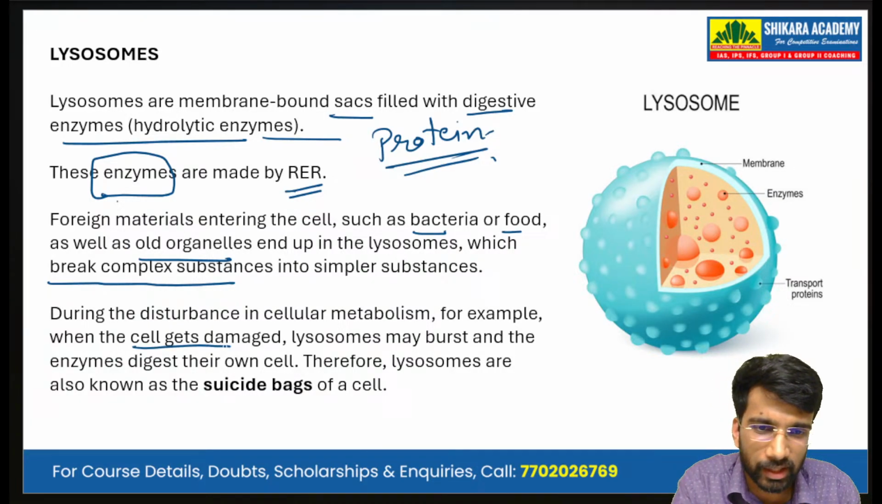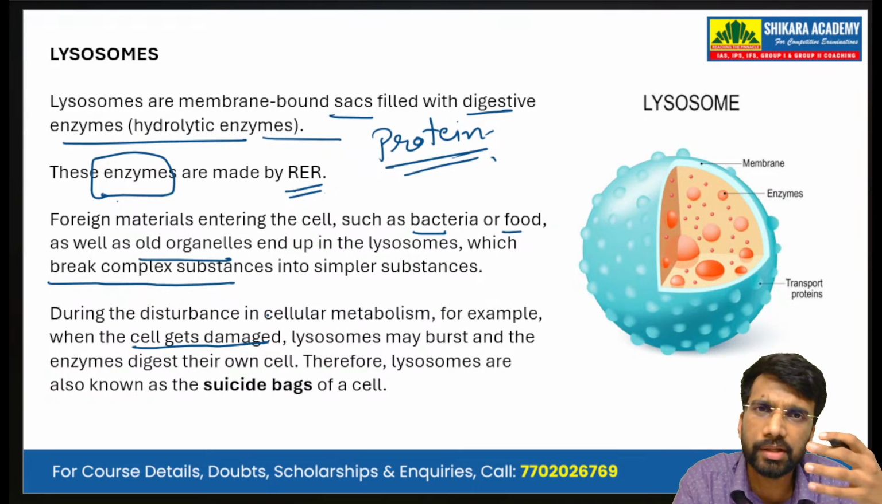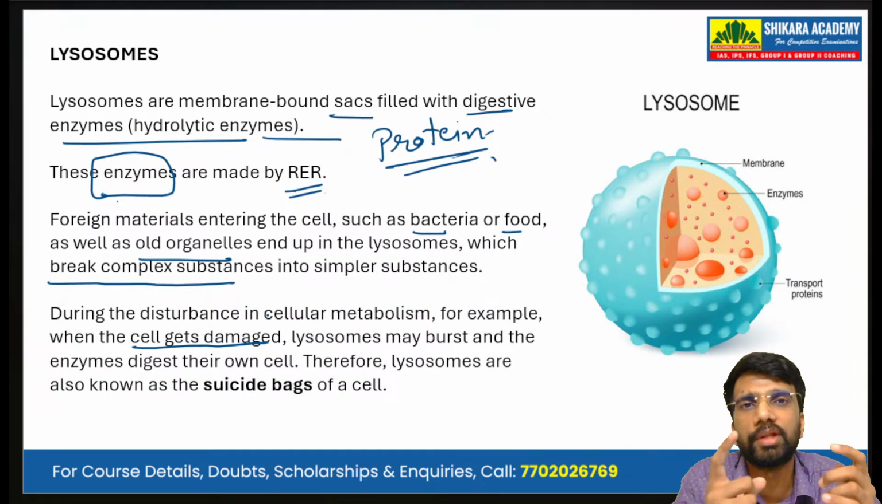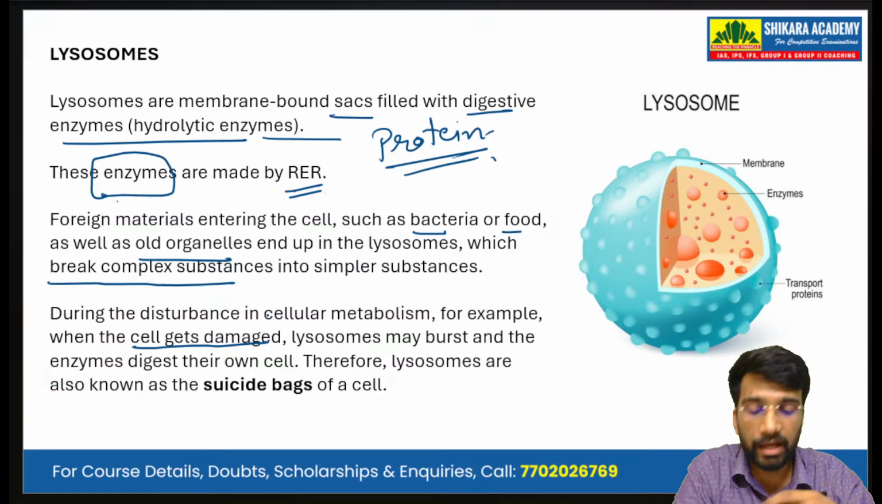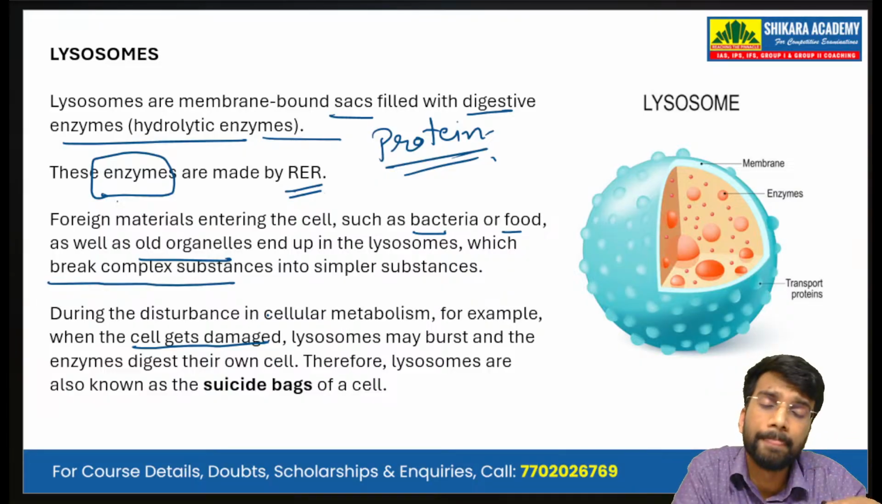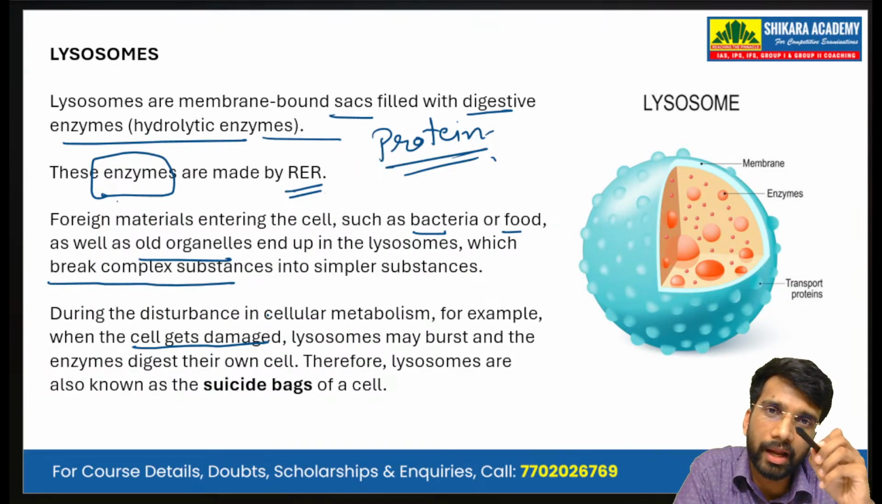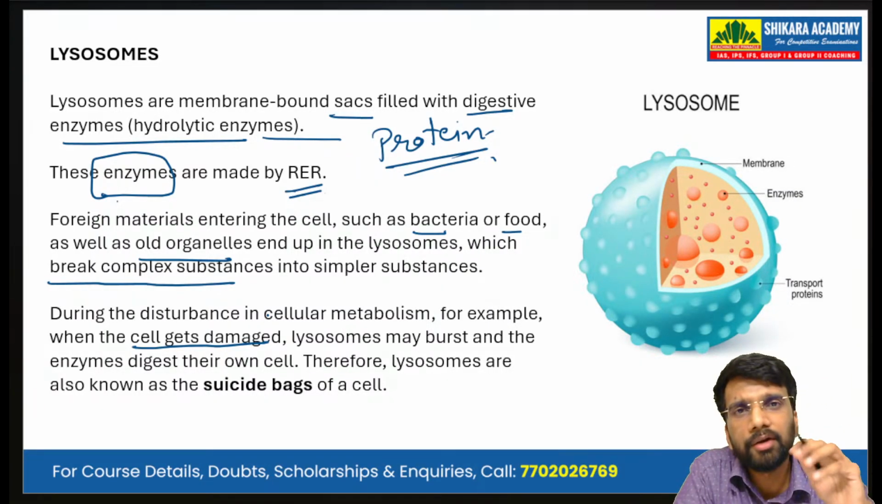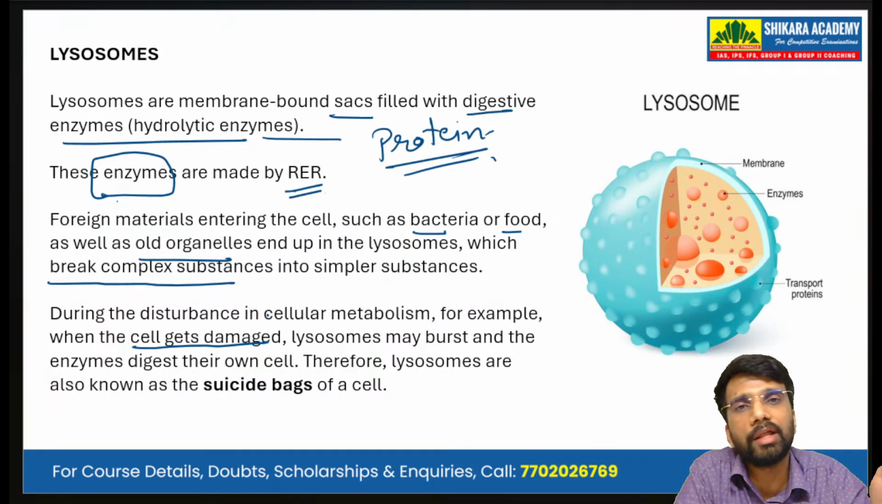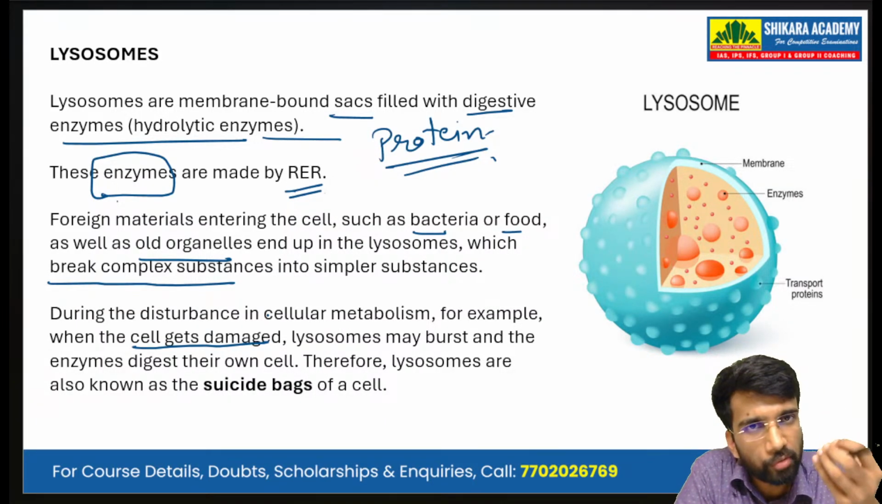For example, if due to some reasons the cell gets damaged, the lysosomes may burst and the enzymes digest the cell's own contents. If the cell is not able to function properly, it has become redundant for the body, and the body has its own mechanism to get rid of such cells. If the cell has become non-functional or damaged, the lysosomes burst.